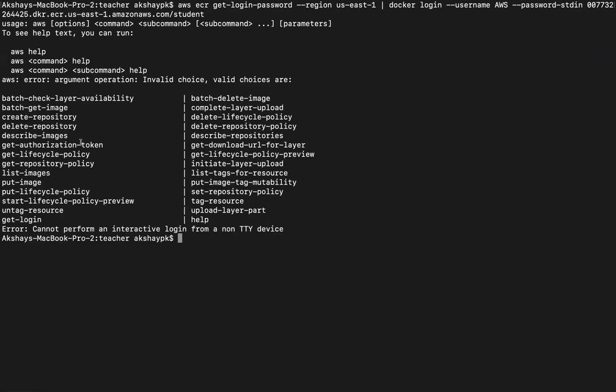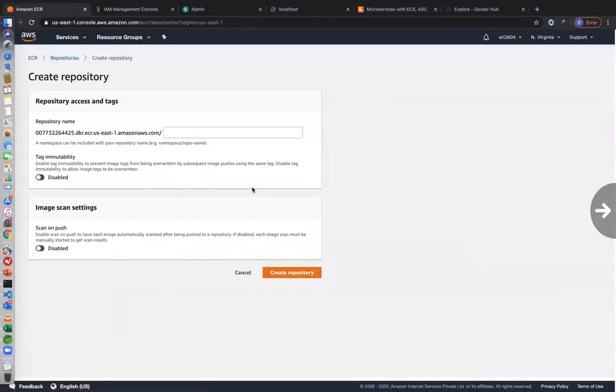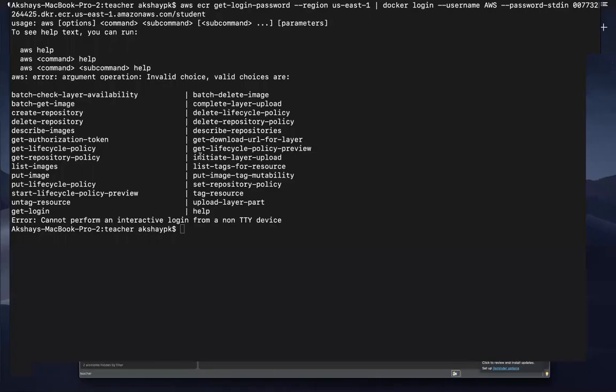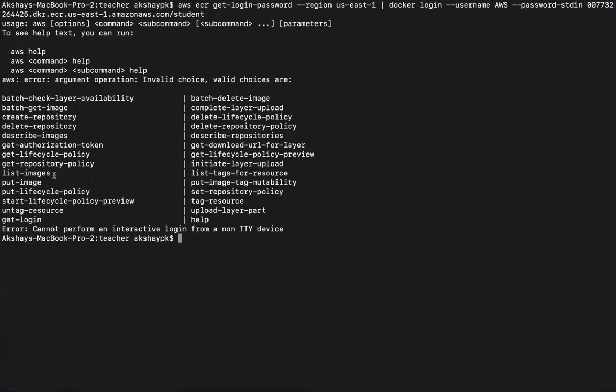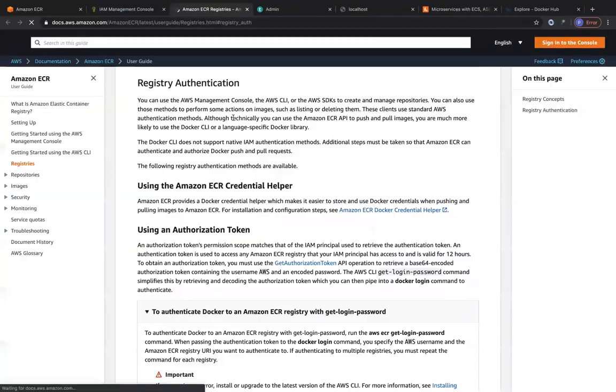Yep, so it's using the get login command. There is the get login command over here. What could be the problem? Sorry, click on view push commands. So it's the get login password command. I do not have the get login password command. I have only the get login command. So let me check some of the AWS documentation to surpass this, to see if there is any other way to go ahead and log into ECR.